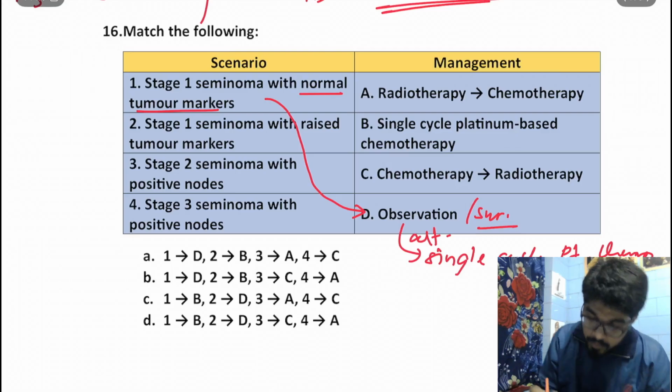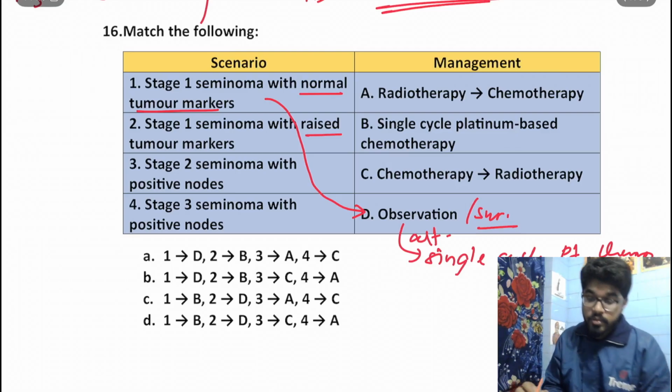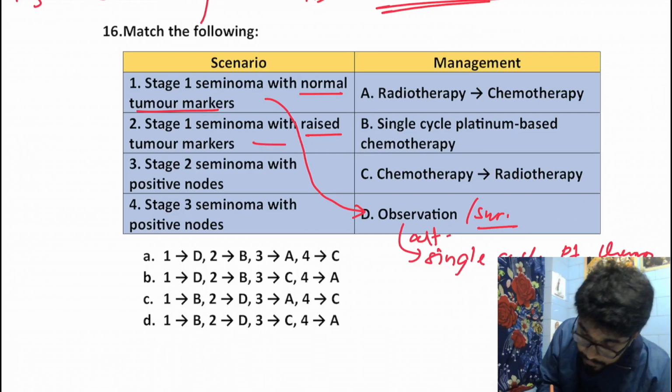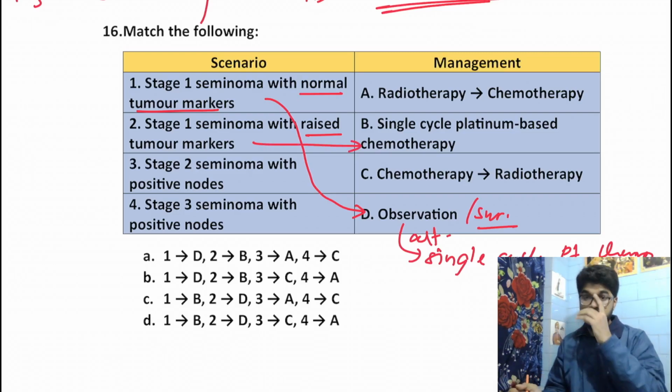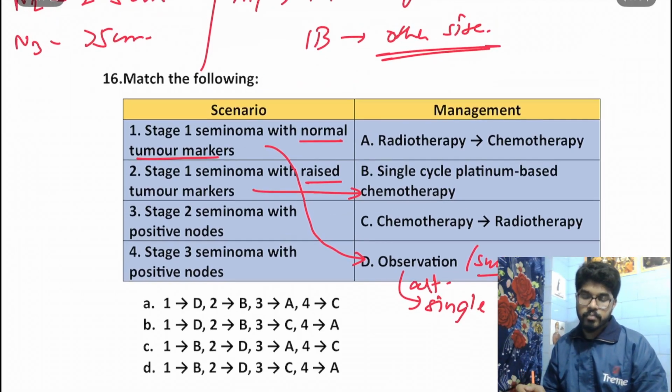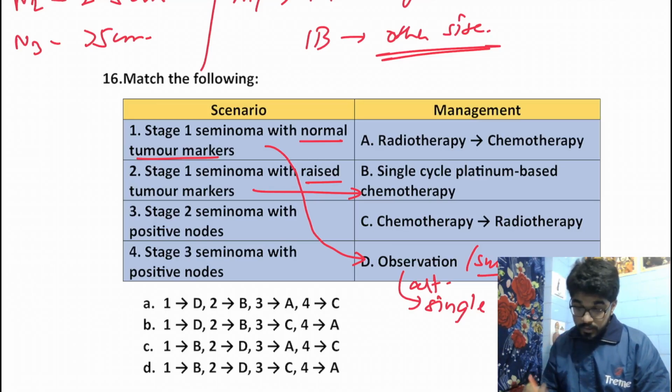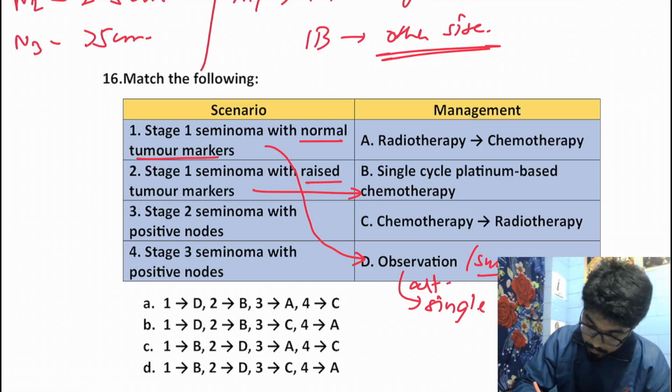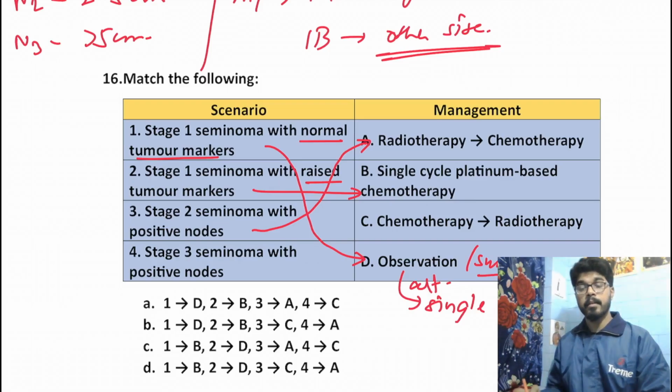Moving on to the next one, that is stage 1 seminoma with raised tumor markers. The best answer would be the single cycle platinum based chemotherapy. Okay. Next, stage 2 seminoma with positive nodes. Usually stage 2 and stage 3 seminomas are associated with positive nodes. So stage 2 seminoma with positive nodes, the best therapy is initial radiotherapy followed by chemotherapy.